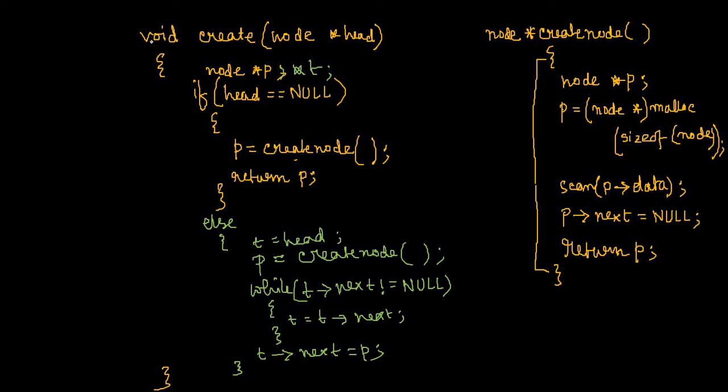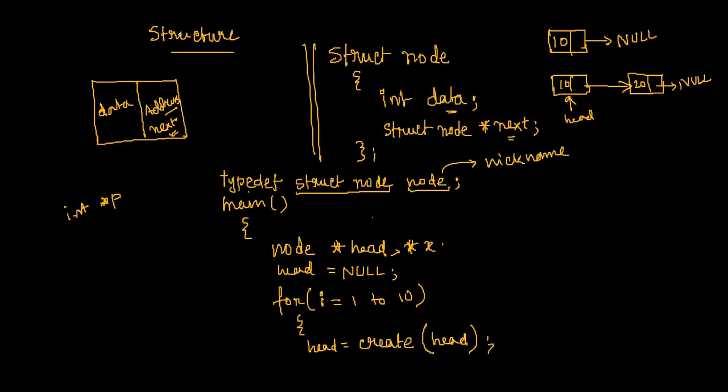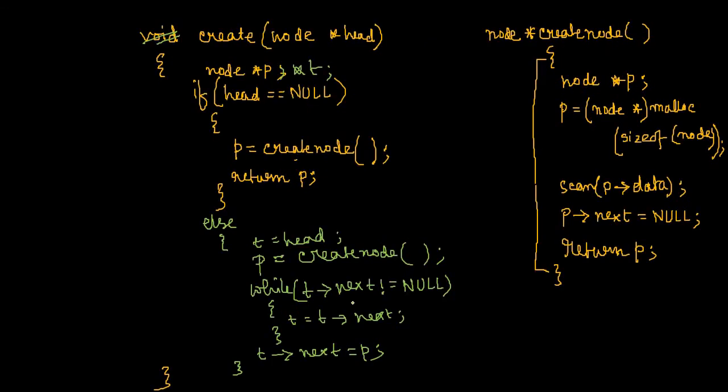Now one thing is still left. Ultimately it is not a void function. I was wrong initially. It is going to return some address of a node. So this create function should be of node pointer type. If the create function returns some address, for the if condition you have a return statement, and for the else condition, you must have a return statement also. But what are you returning here?